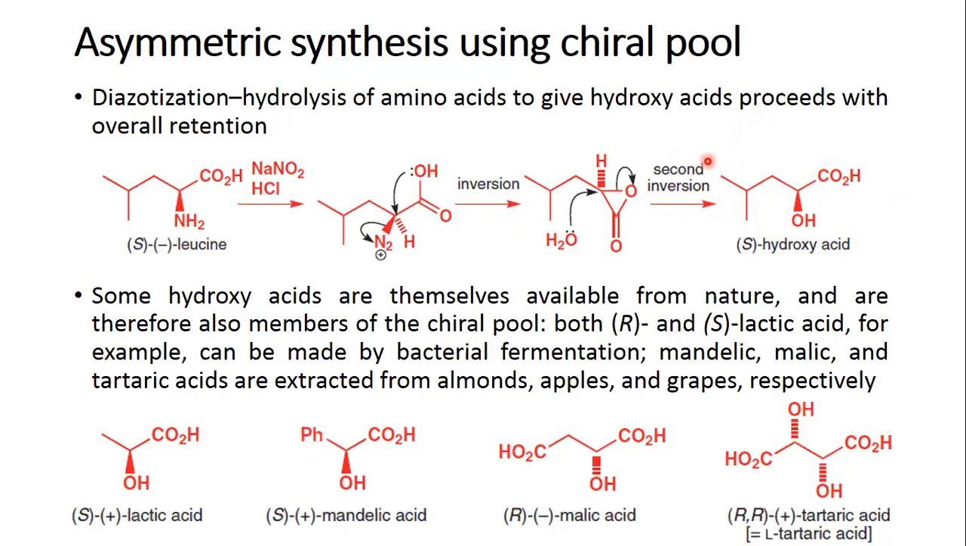Now, this is an example wherein you have synthesized a hydroxy acid using an amino acid. However, there are some hydroxy acids which are readily available. Both the forms, S and R lactic acid, are made from bacterial fermentation, whereas mandelic, malic, and both the isomers of tartaric acid are extracted from almonds, apples, and grapes respectively. So that means you get mandelic from almonds, malic from apples, and tartaric from grapes.